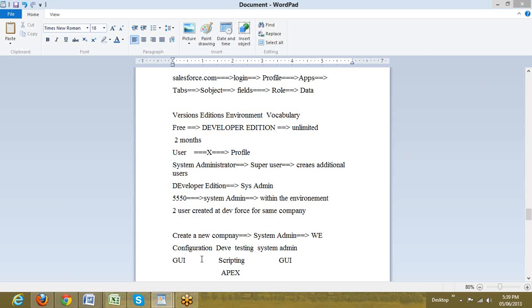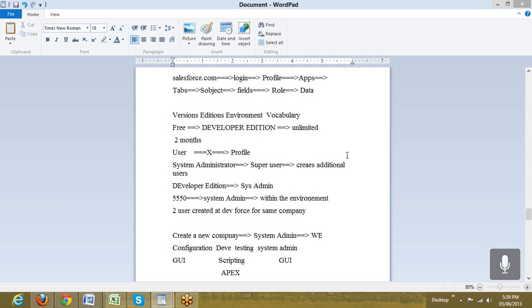Apex is used for both the purposes, for development as well as testing. So there can't be a separate tester who says I'm going to test Salesforce. Practically it might not be feasible, because that Salesforce testing is going to be done in Apex. So without knowing Apex, there is no way a person is going to test it. So these are some essential features, and Apex is something mandatory in this. Don't have to worry about it. We will be doing the basic part of Apex right from scratch.